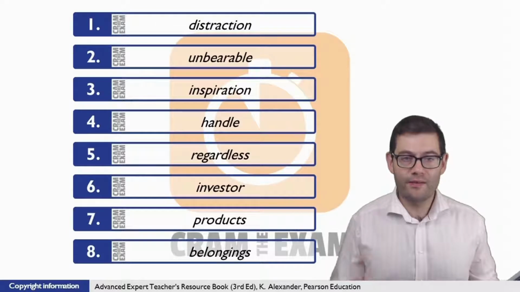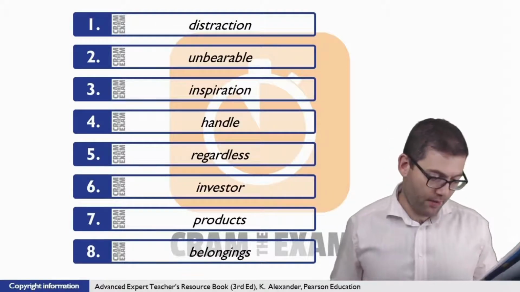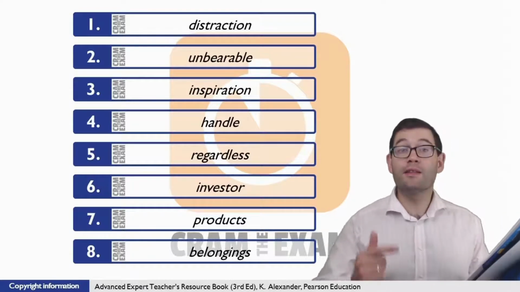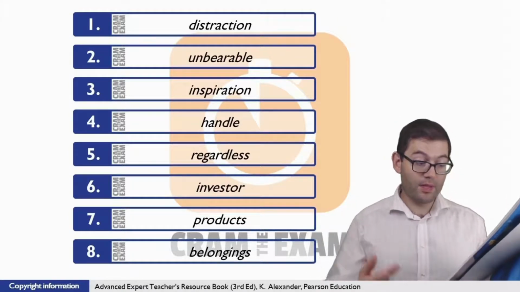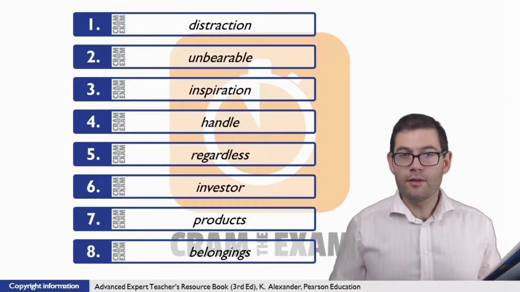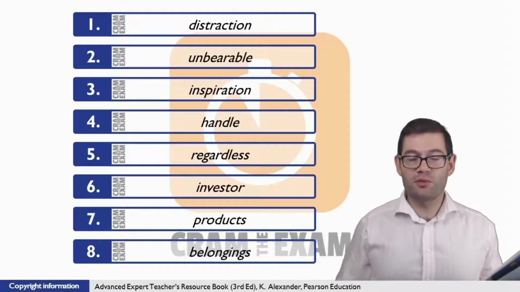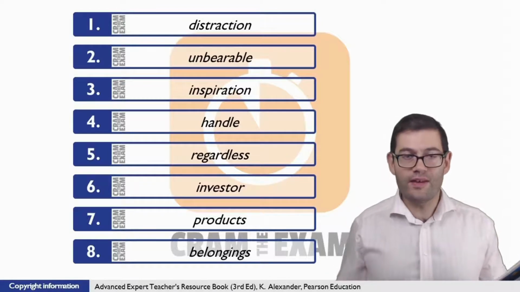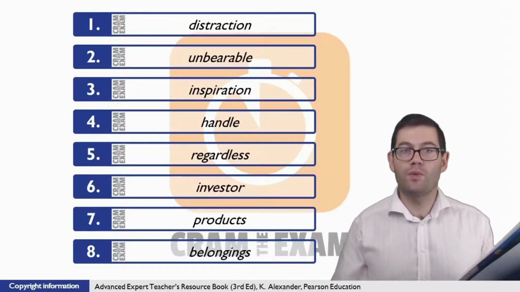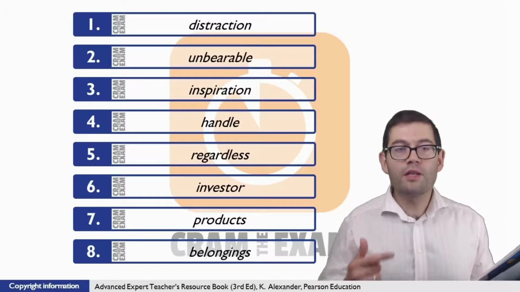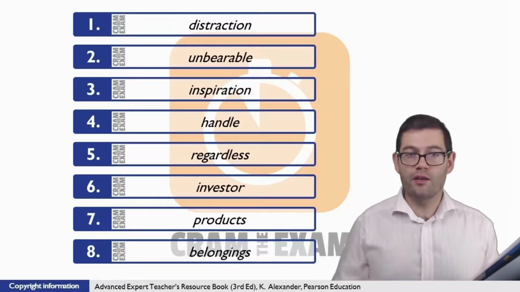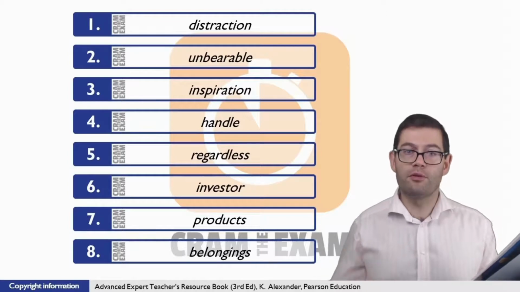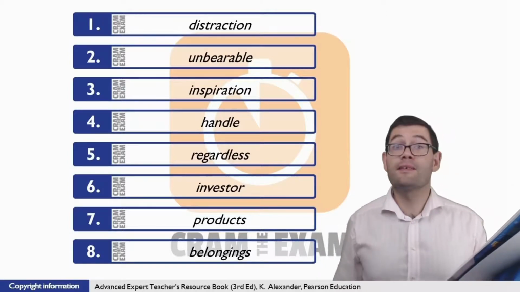For question number 7, let's have a look at the language pattern just before the gap. We can see here it says, Delia set up her own business intending to come up with other what? Designed to make people's lives easier. It's clear here that this is pointing towards a noun of some kind. The question is, what kind of noun do we need? Do we need a singular noun or do we need a plural noun? Well, the word before the gap gives us our clue, other. Other is used with plural form, so here we need a plural noun, which is why the answer is product.